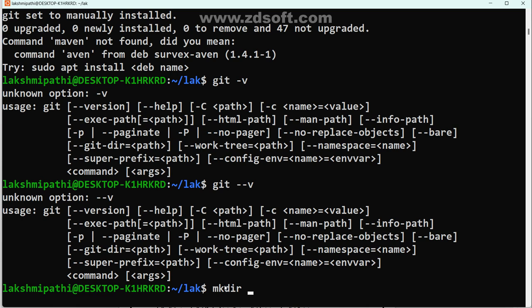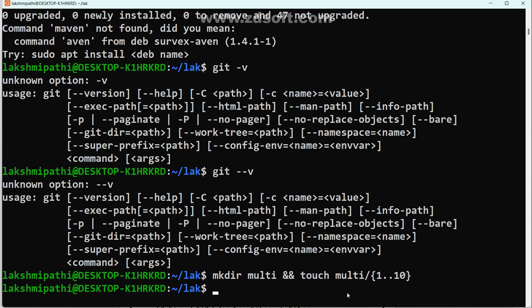Multi. Which one? Multi. Once this folder got created, then only what will you do? And cat and touch. Then within the multi, create just numbers, one dot dot. You want to create in that one dot. Now check it. If it is true, then only it will work. Otherwise, it won't work. See, it may work here. Did it work or not?